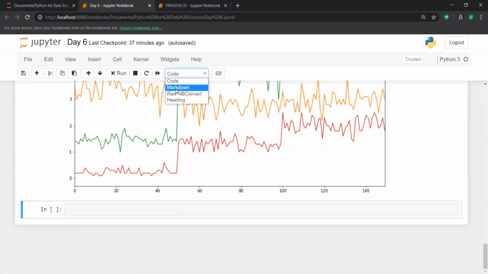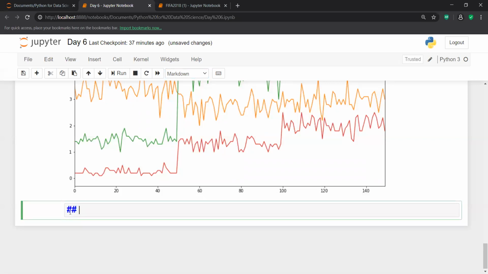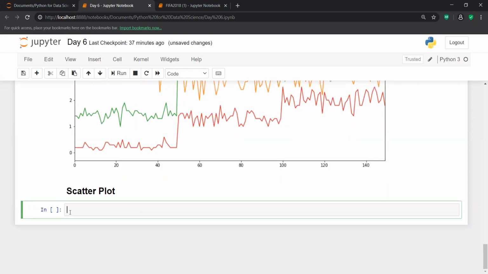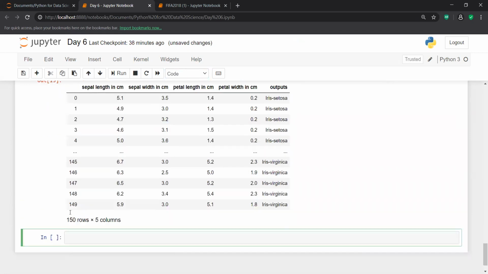Now if I move on to the next kind of plotting, I have a scatter plot next. So now it's time to gain some insight with the help of a scatter plot.